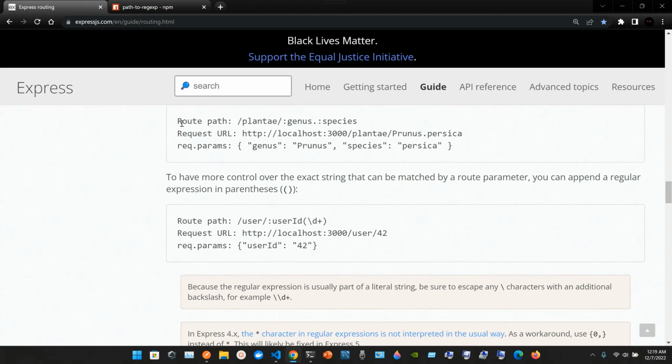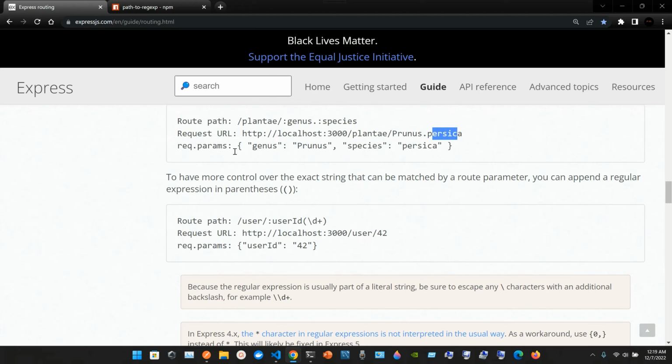We also have the route path /plantae/:genus.:species. So the request URL would be http://localhost:3000/plantae/Prunus.persica.